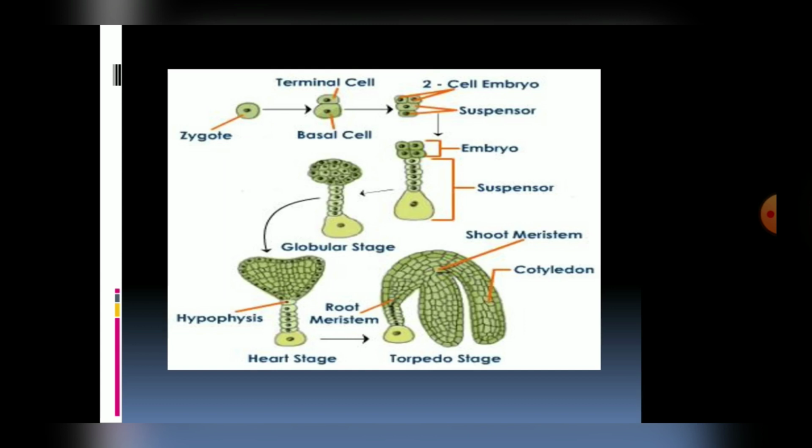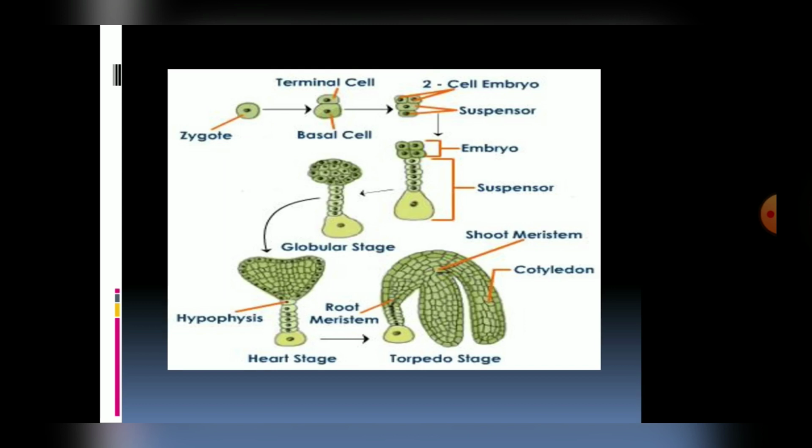The zygote will undergo transverse division. It is mitotic division only, and two cells will form. The cell which is towards the micropylar end is known as the basal cell, and the cell which is towards the chalaza end is known as the terminal cell. Now we are starting with the further division of the basal cell only.